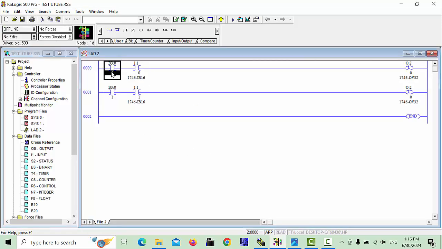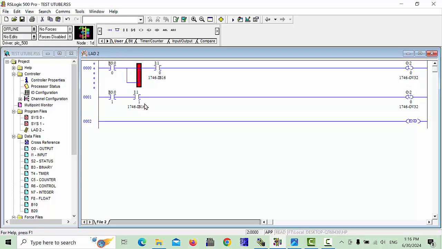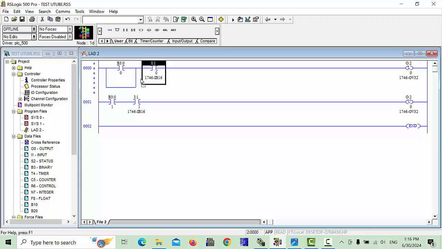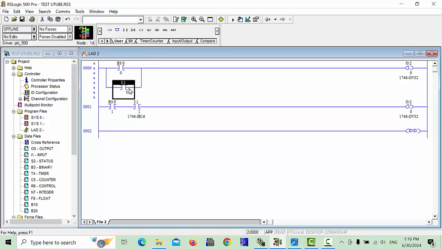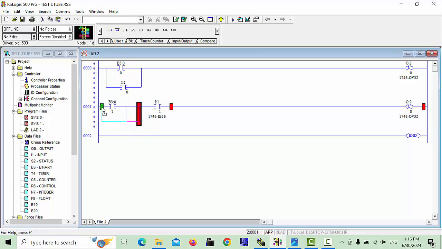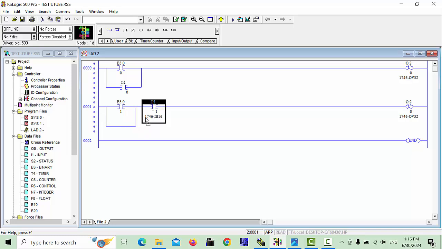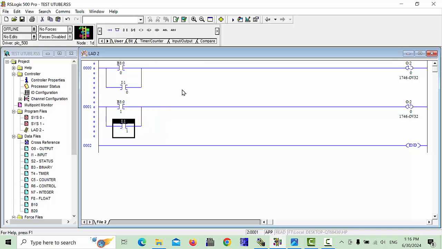And simply click it here and click this one, and this you can make latch here, and this signal you can choose here. And also this one you have to choose, and you simply make it here, and this will move to here. And now this will work with B3 internal memory or these external inputs.